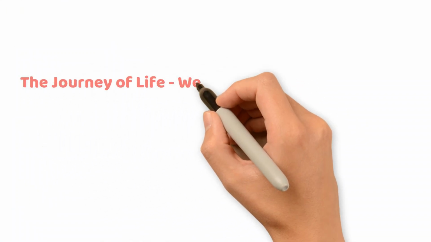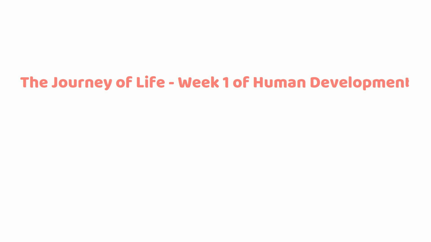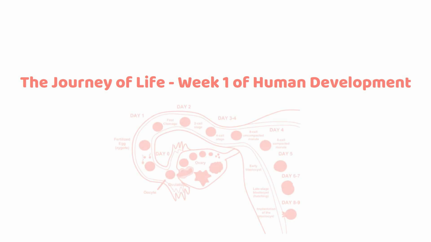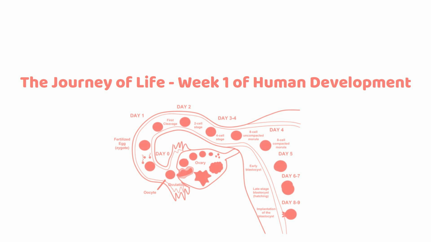Welcome. Let's explore the fascinating first week of human development. In this chapter, we will cover the key events that take place during the first 7 days after fertilization, from the formation of the zygote to implantation in the uterus. Understanding these early stages is crucial for grasping the foundation of human development.